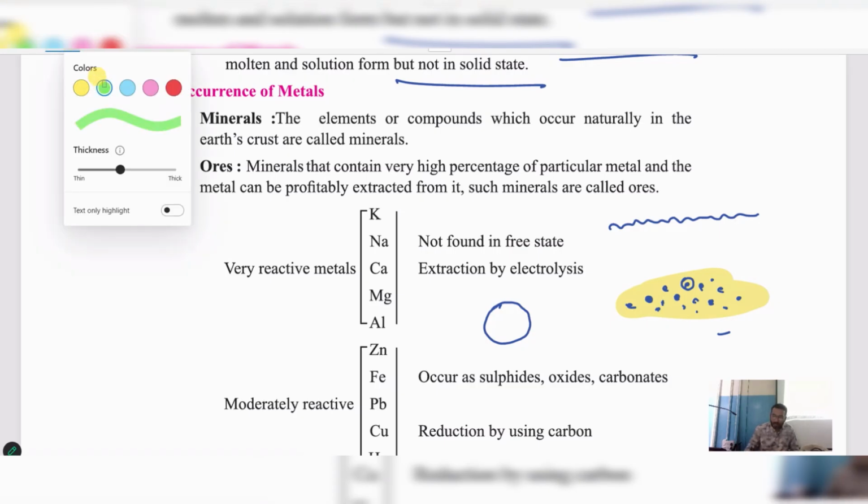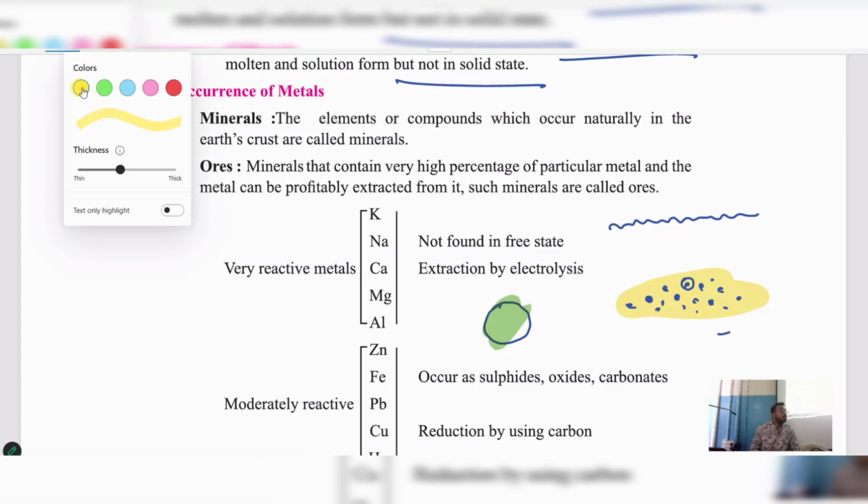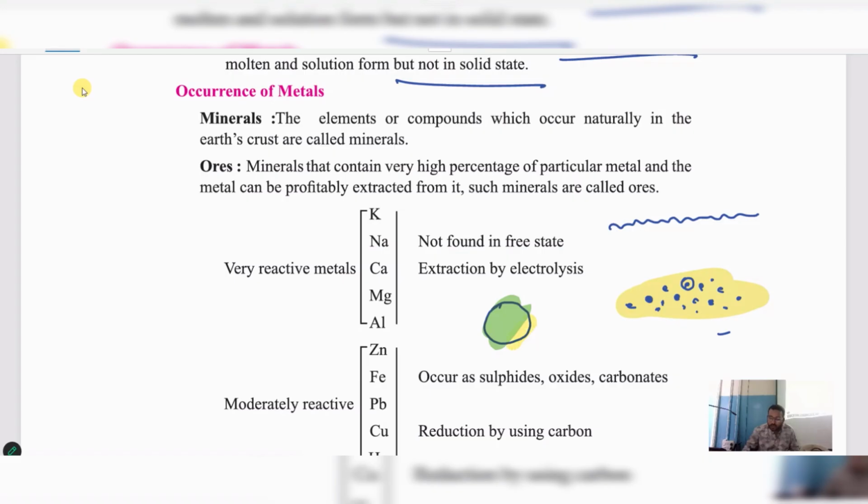In this mineral, the maximum quantity of only one metal is there. Can you see this? This much quantity of only one metal is present. Example, let me take iron. Iron is around 80%. Only a few percent of some other metal or some other impurity is present. The maximum quantity is the metal here. You understood my point? Now one more example.